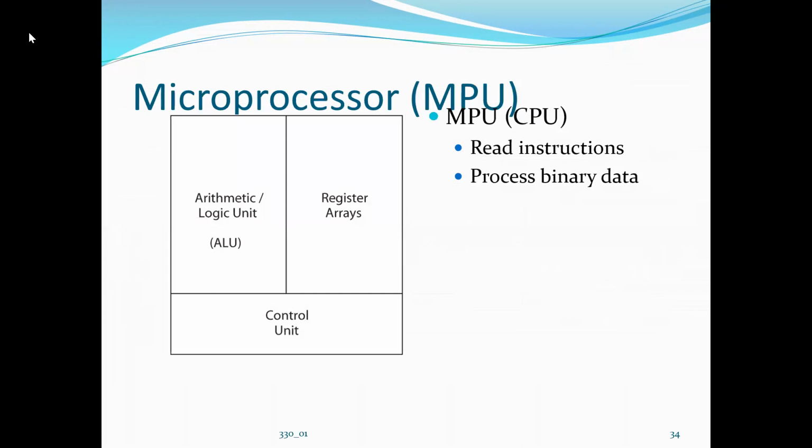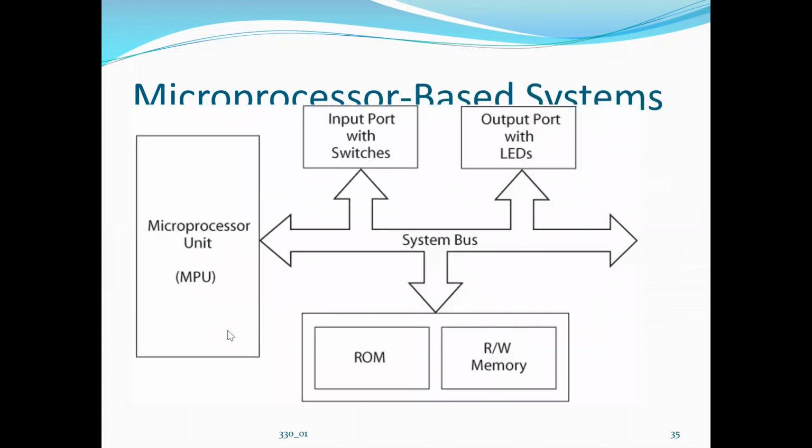All right. Then we saw the structure, that is, the block diagram of a microprocessor. In a microprocessor, what are the major three components? ALU, set of registers, and the control unit. And we saw the microprocessor-based system, how a microprocessor is connected with the memory device and the IO devices, with the help of the bus. What is a bus? It is a set of connecting wires through which the microprocessor communicates with the memory or the IO devices.